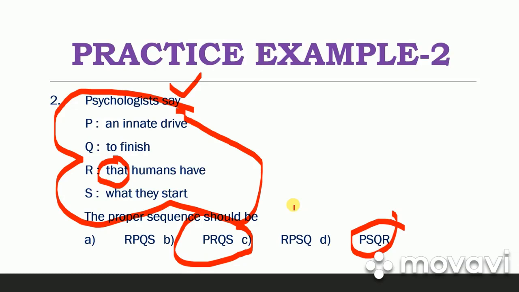And what do they say? They say that humans have. Okay, what do they have? After "have", we generally use a verb, but sometimes we also use an object. For example, I have greater immunity. I have strong immune power. Or I have two cousins. I have a bungalow. After "have", sometimes we use an object, but many times we use the third form of the verb.